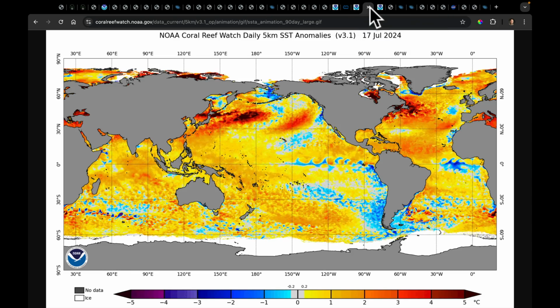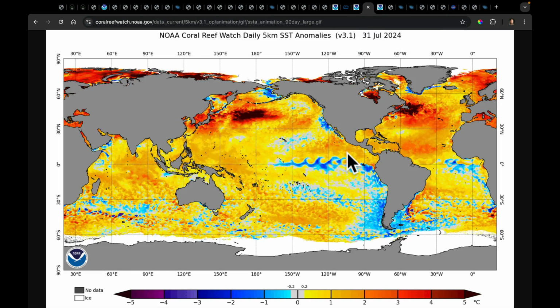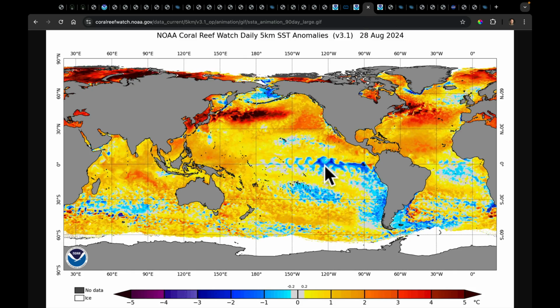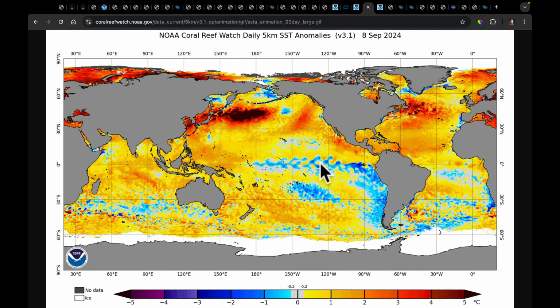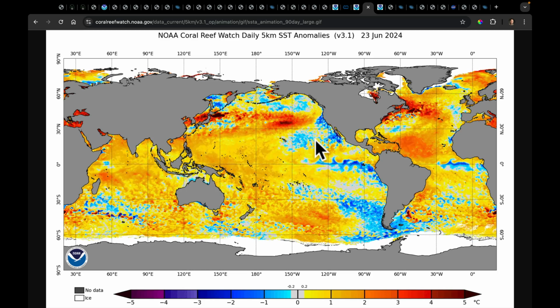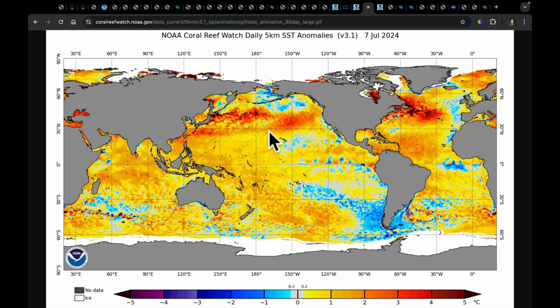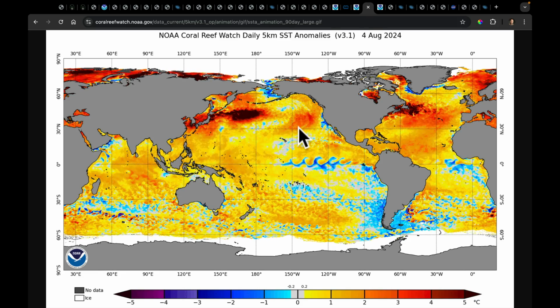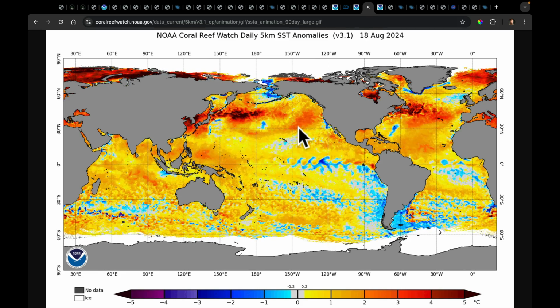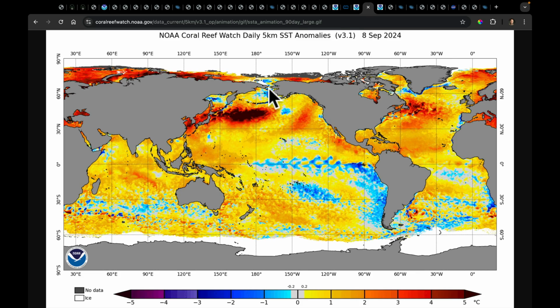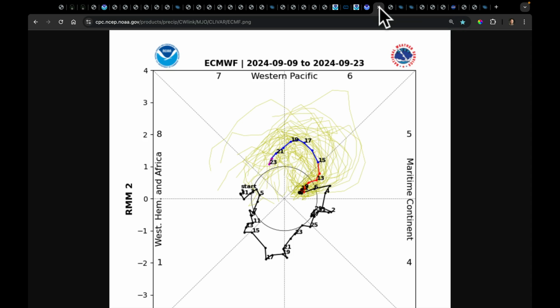What it's looked like, though, since the beginning of this summer, it looks something like this. Let's let this reset here in a moment because it's working its way through August. You'll see the end of August, beginning of September, the emergence. But remember, at the beginning of the summer, we were talking about negative PDO and all that stuff, which all just filled in this July with all this warmth in the ocean. I did note one thing at the end of this. While La Nina is developing, look at this part of the Bering Sea. That needs our attention, and I'll make a case for it in just a few moments.